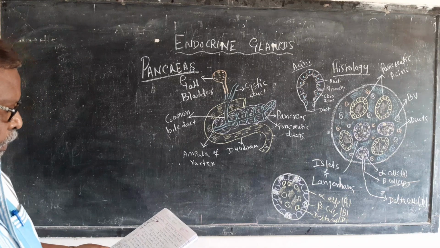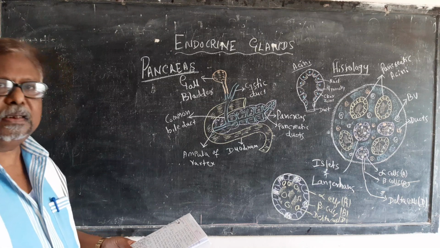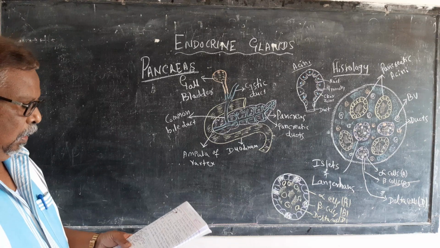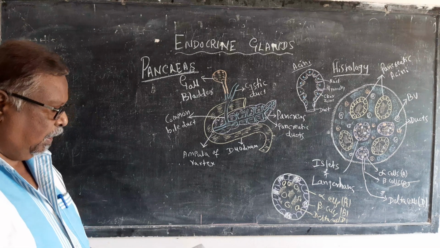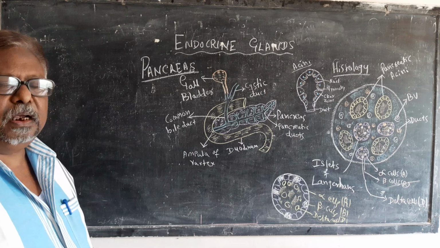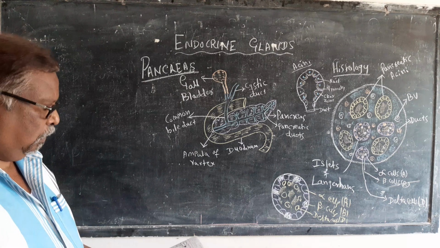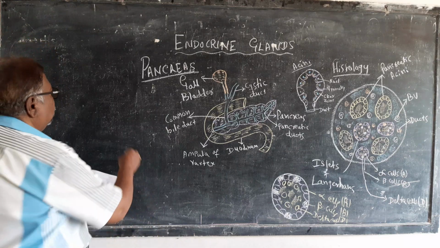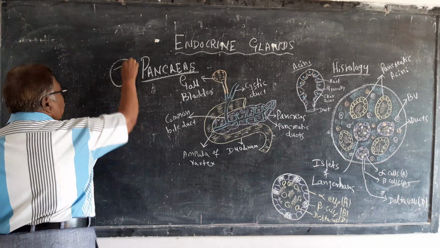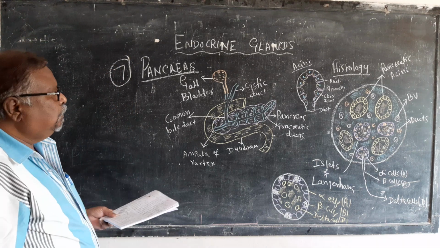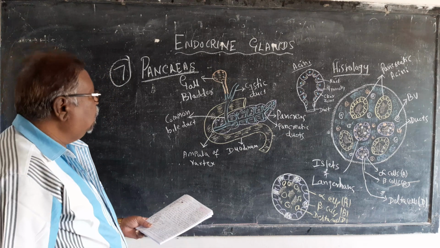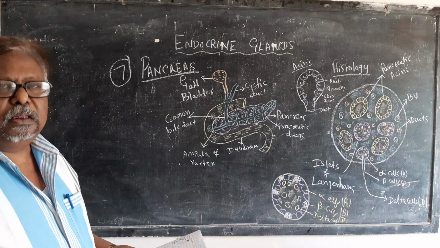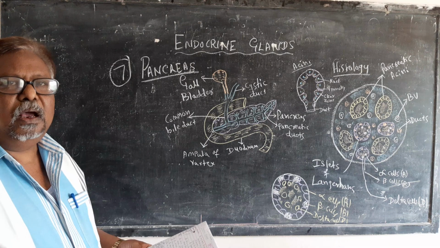Today we are going to learn about the endocrine gland, that is the pancreas. Pancreas is also an endocrine gland. So we are studying about the endocrine glands, in which this is the seventh one. Pancreas is an endocrine gland. It produces the chemical messengers called hormones.